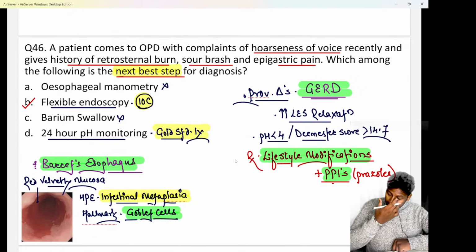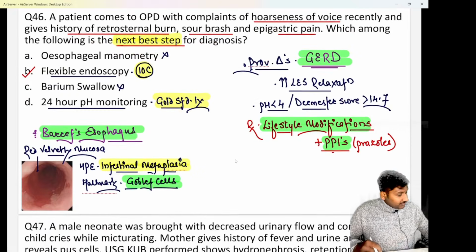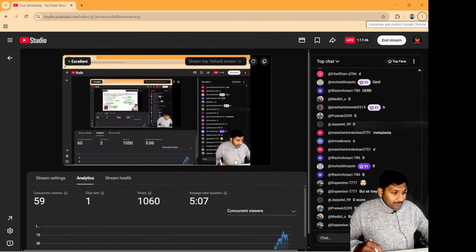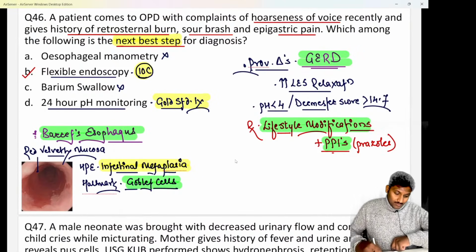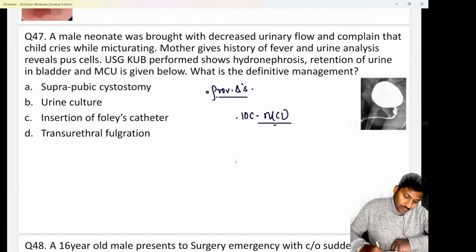No issues with this. Hopefully now the doubt has been resolved. Now you're not going to repeat the same mistake in the examination, please. ठीक है? Next is question number 47.